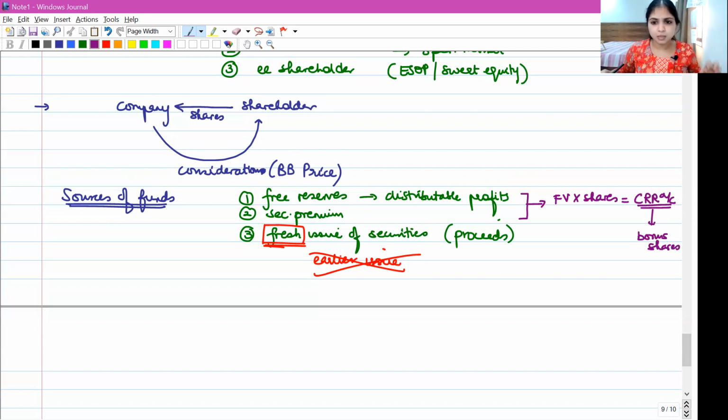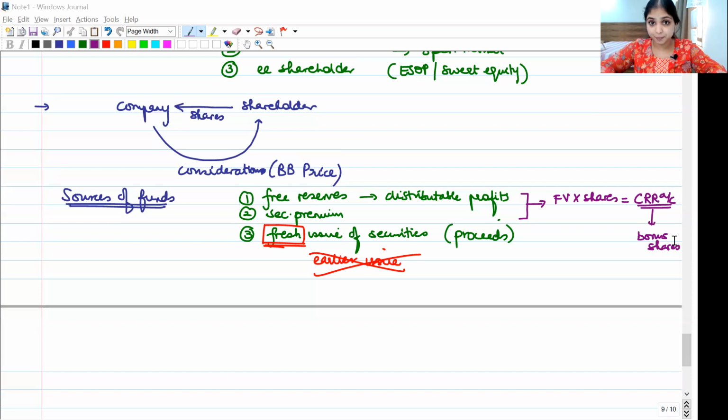Now, think. Similar concept. In fact, I shouldn't use the word similar concept. I should use the word same concept. Same concept we studied a little earlier in the share capital chapter. Do you remember where? Transfer to CRR, CRR money to be used only for bonus shares. Are you able to link this provision with a concept which we have already studied? Where did we study? Do you remember? Remember redemption of preference shares? There also we studied the same thing.